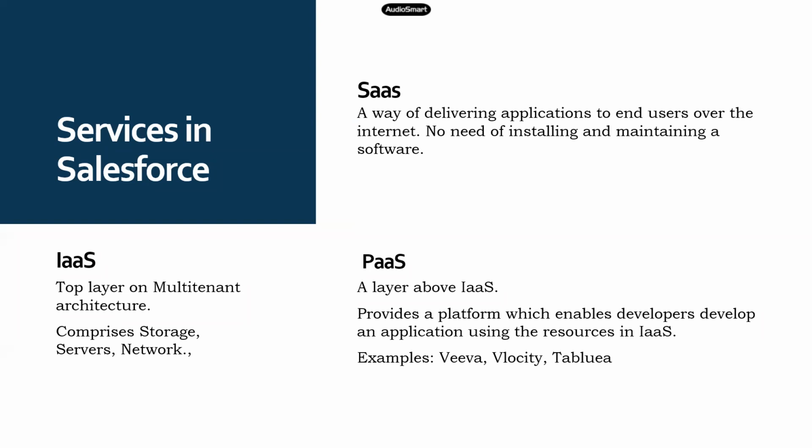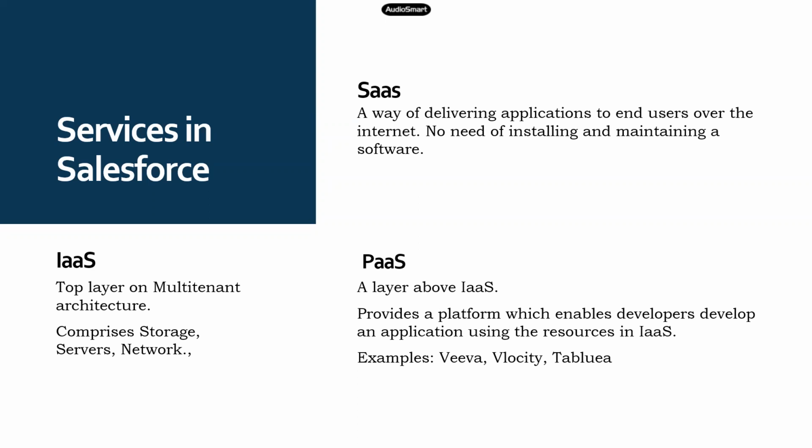In the next layer, we have something called PaaS, which is platform as a service. This is nothing but, Salesforce provides you a particular platform, and on top of that, they can build a specific platform, which in turn can be used by developers to build an application.